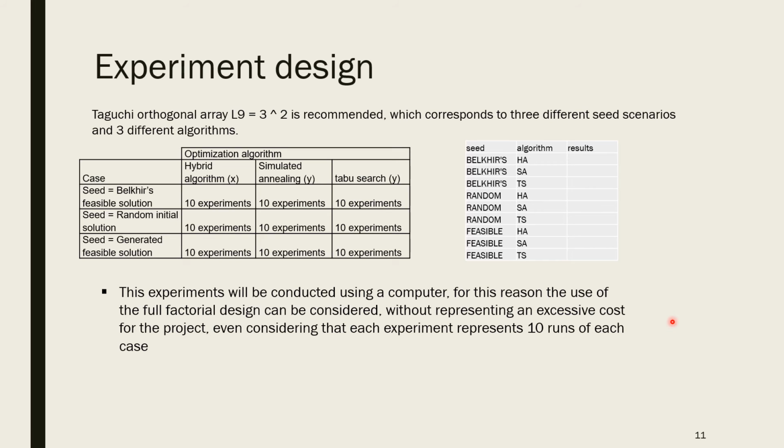These experiments will be conducted using a computer. For this reason, the use of the L9 array can be considered without representing an excessive cost for the project, even considering that each experiment represents 10 runs of each case.